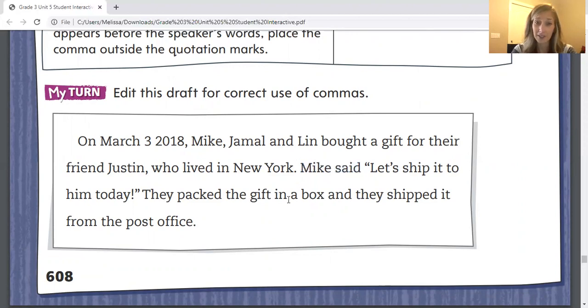They packed the gift in a box and they shipped it from the post office. Now this is a compound sentence. They packed the gift in a box could be its own sentence. They shipped it from the post office, that could also be its own sentence. So before the word and, you need your comma. They packed the gift in a box, comma, and they shipped it from the post office.